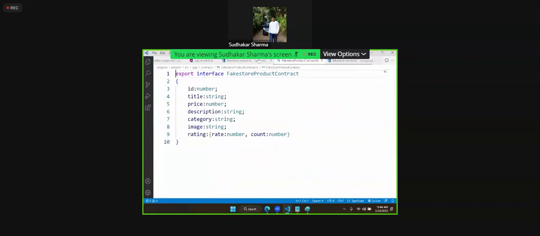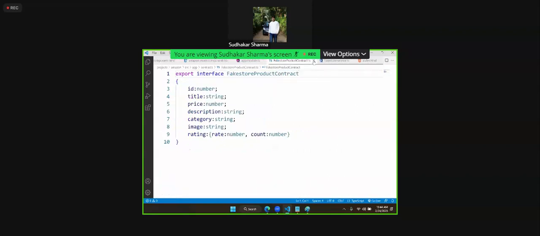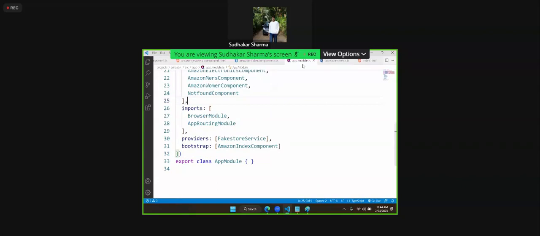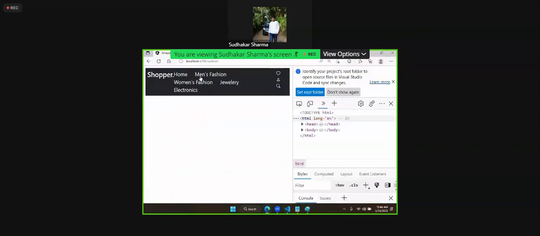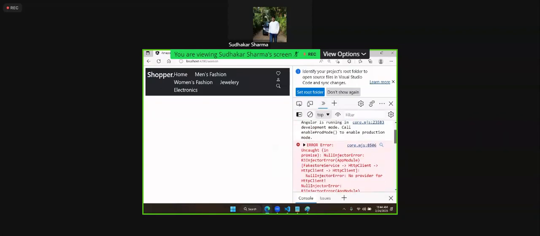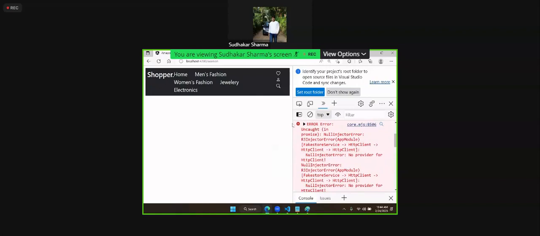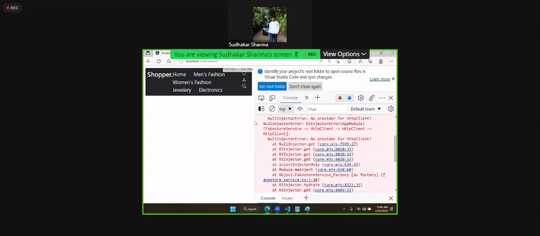Fake store service contract. The path is wrong. Let's check. Still, there is a problem in that. Let's check where is the problem.